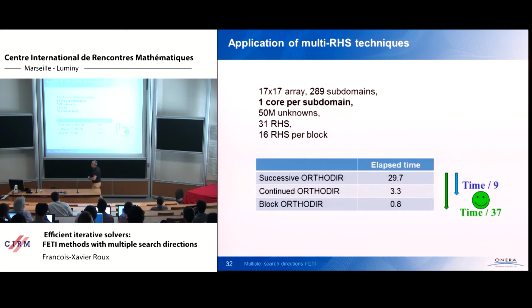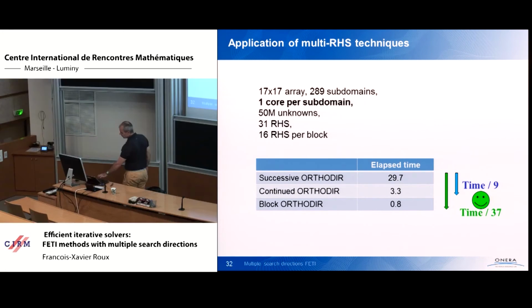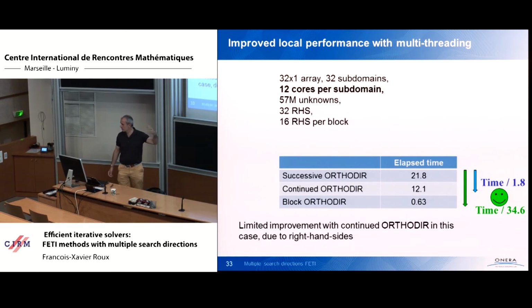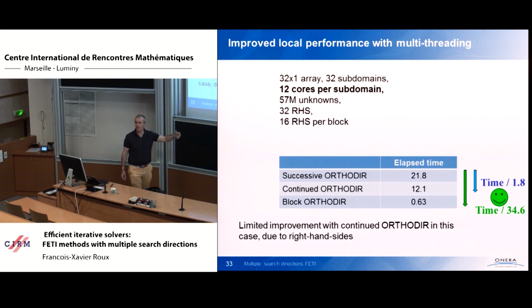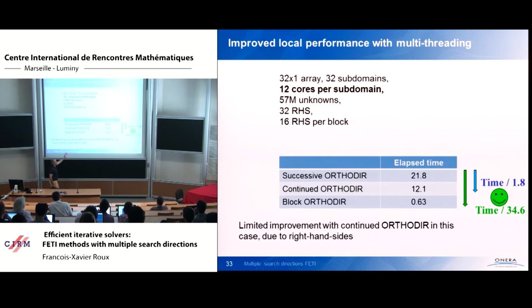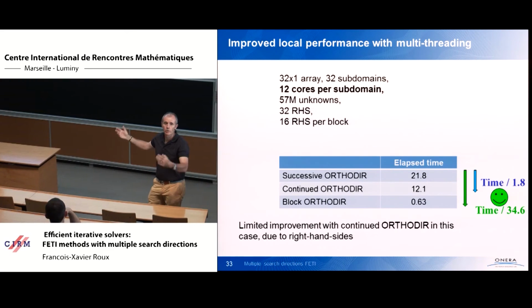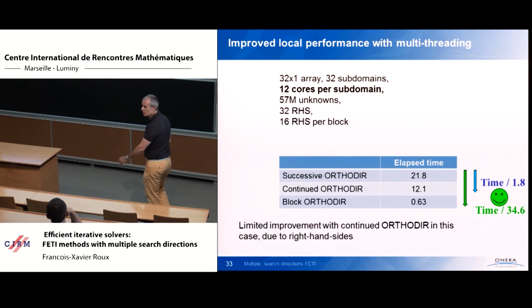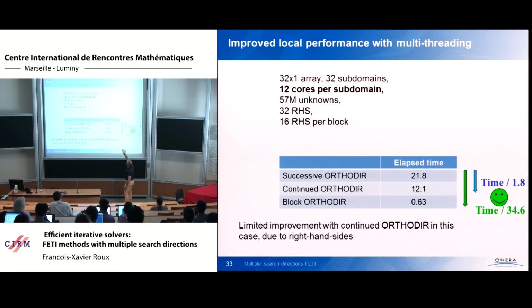implementation. And furthermore, we can also now have several cores allocated per subdomain and also have parallelization, local parallelization. So each subdomain now is allocated to, I don't know, 12 cores. So it means that the forward-backward substitutions are made in parallel, and the BLAS3 operations for the localization are also made in parallel. And in this case, you see that the continued orthodir method did not improve a lot because,